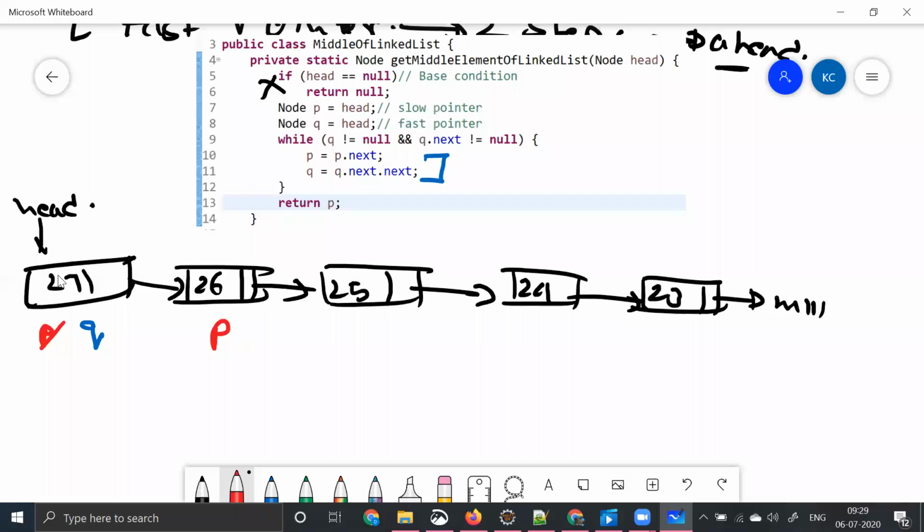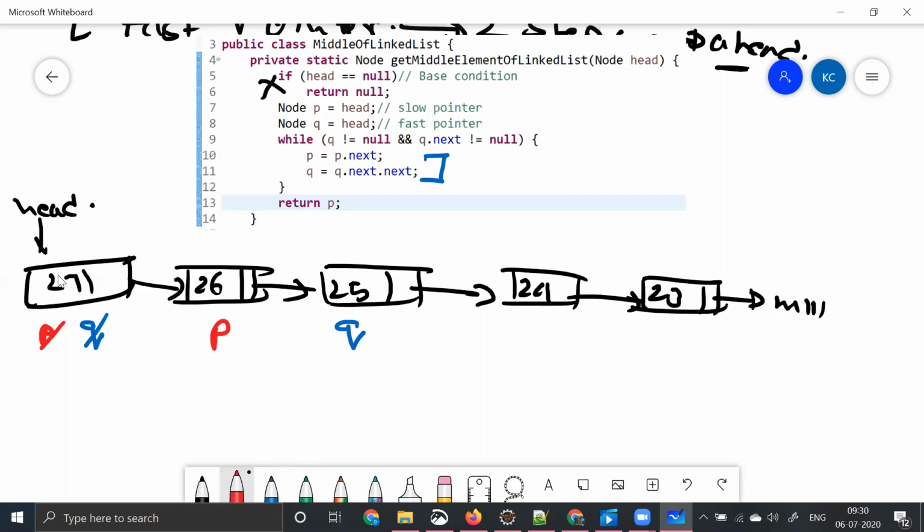And what we are trying to do as part of line number 11, we are saying q is equal to q dot next dot next. So what is q? Next dot next. Now q will become this, right? Q will become this, correct? So again we are checking as part of line number 9, again it's coming back, q is not equal to null, q dot next is not equal to null. So what is q here? Q is this, q dot next is this. So both are not equal to null. So we are coming into line number 10. We are saying p is equal to p dot next.